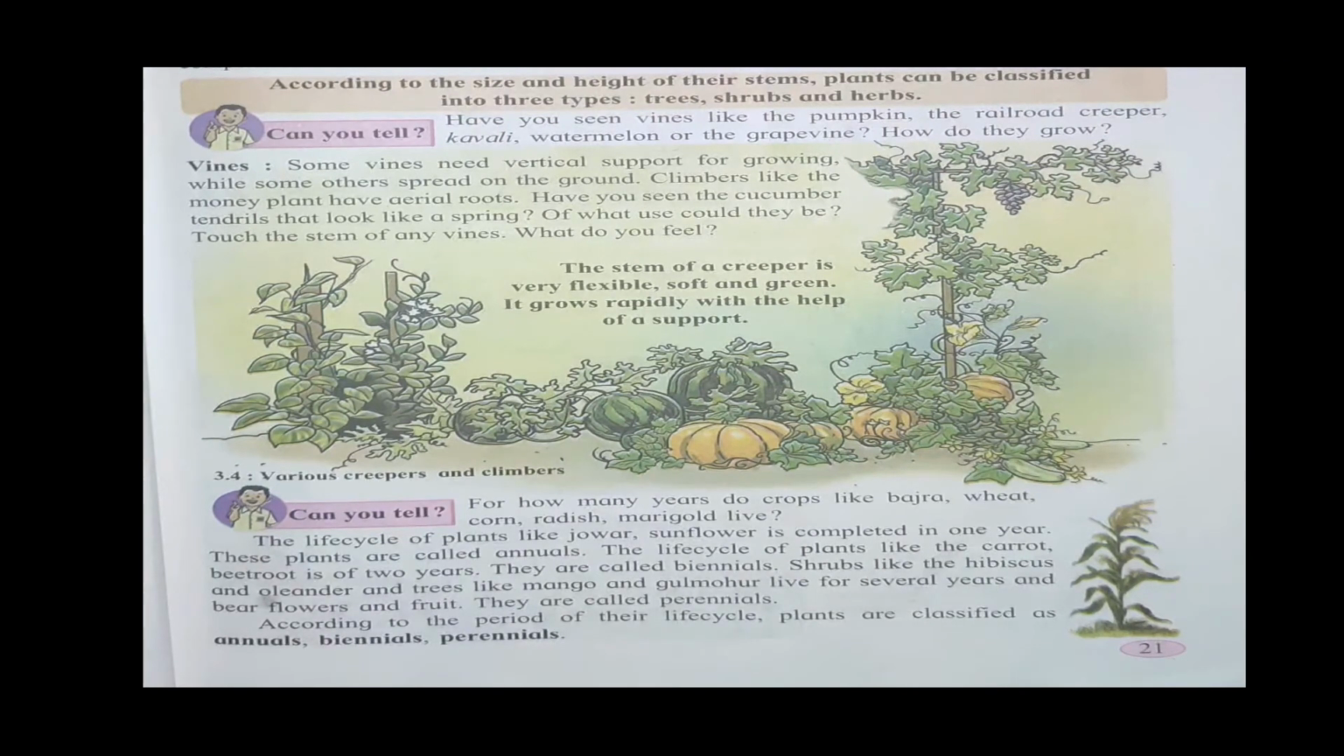The life cycle of plants like carrot and beetroot is of 2 years. They are called biennials. And shrubs like hibiscus and oleander and trees like mango and gulmohar live for several years and bear flowers and fruits. They are called perennials. So according to the period of their life cycle, plants are classified as annual, biennial and perennials.